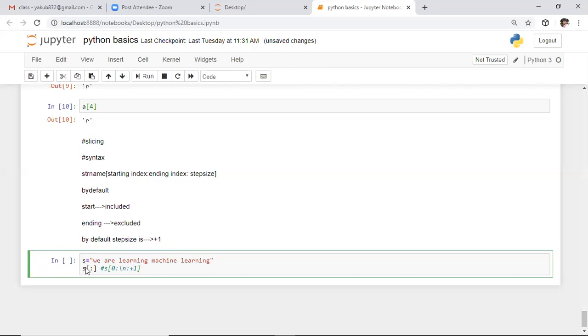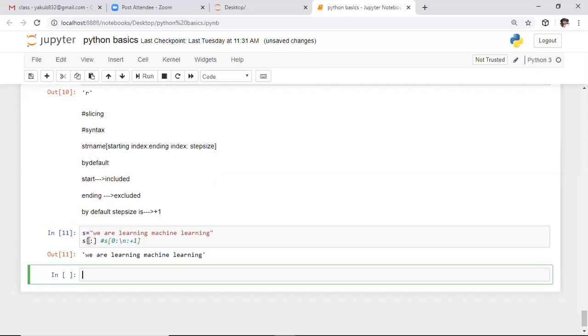I'm running this portion. We did not specify the starting index, so by default it will be considered as 0. We did not specify the ending index either, so the end of the string will be considered as the ending index. We did not specify the step size too, so it will consider the default step size, which is +1. First it will consider 0, then 0 plus 1, which is the first character. Then 1 plus 1, which is this space. In Python, space also has a value. That's why the space is also printed there.